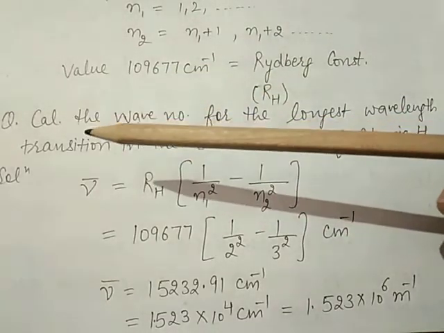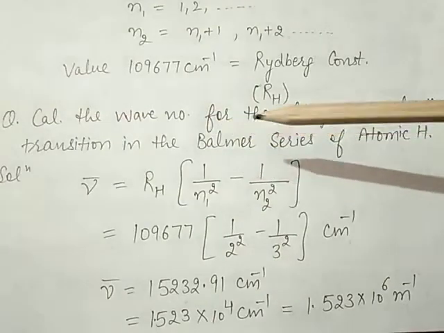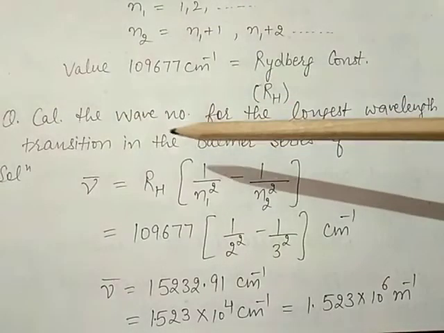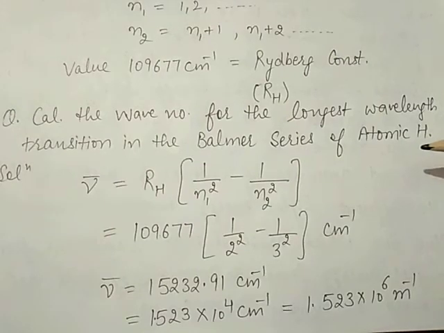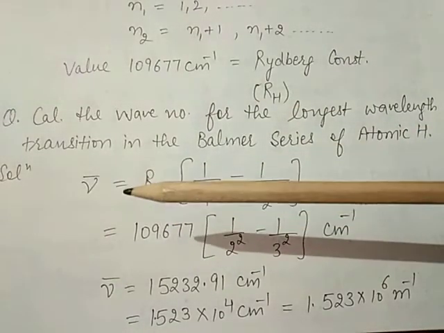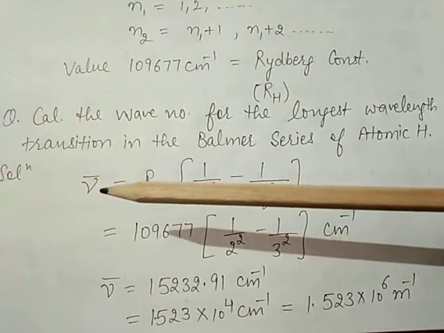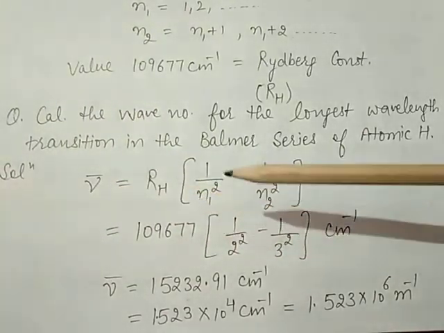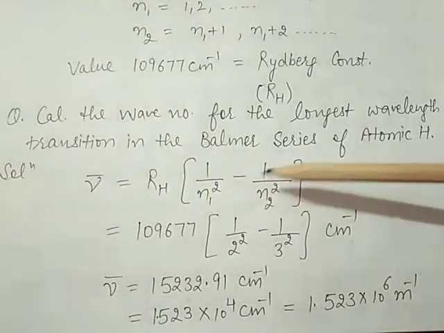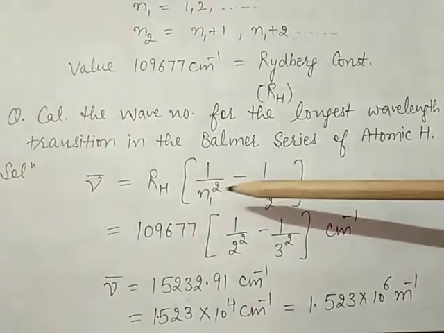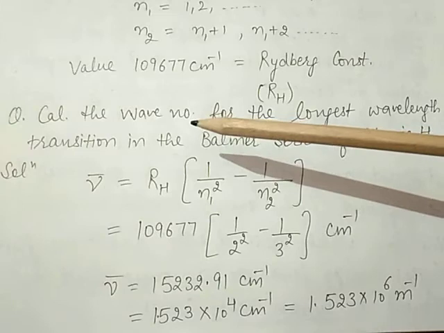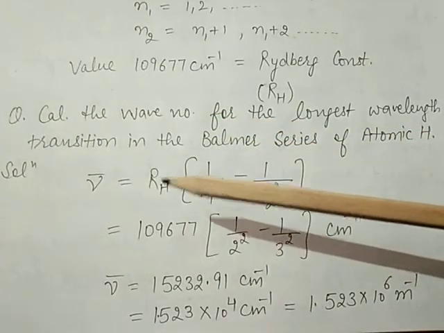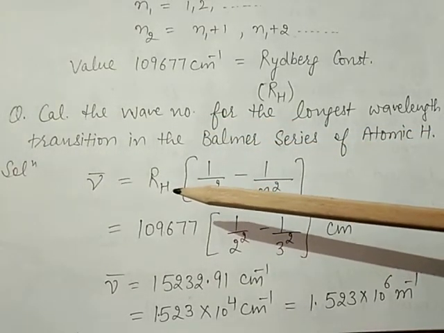Now take one numerical problem. Calculate the wave number for the longest wavelength transition in the Balmer series of atomic hydrogen. How will you calculate the wave number? Wave number is equal to RH into (1 by n1 square minus 1 by n2 square). This is the formula for calculating the wave number, where RH is the Rydberg constant.